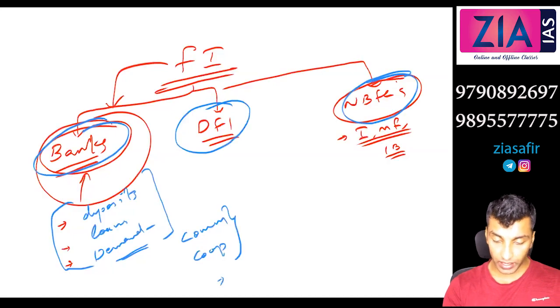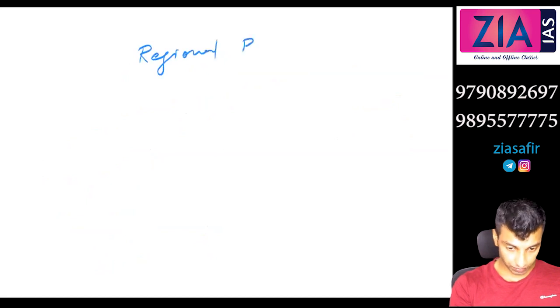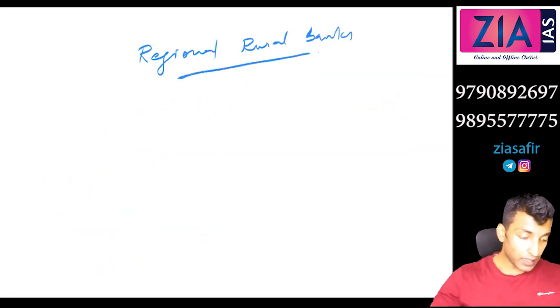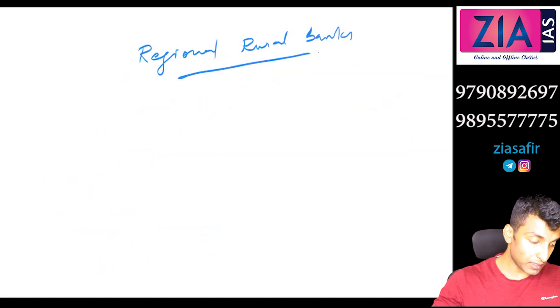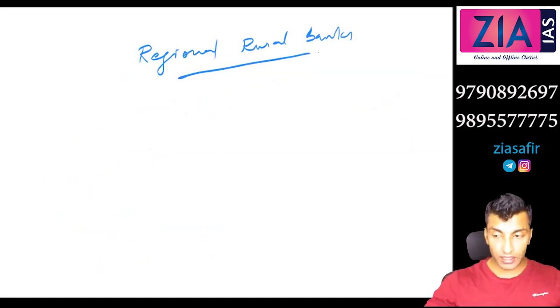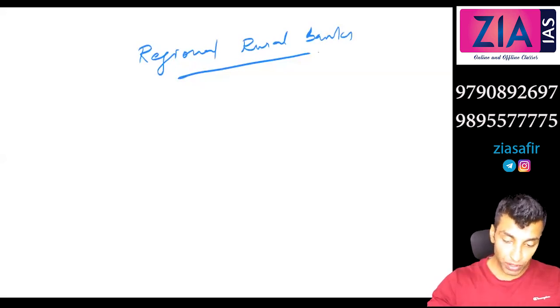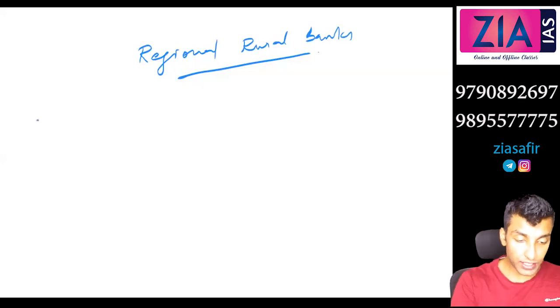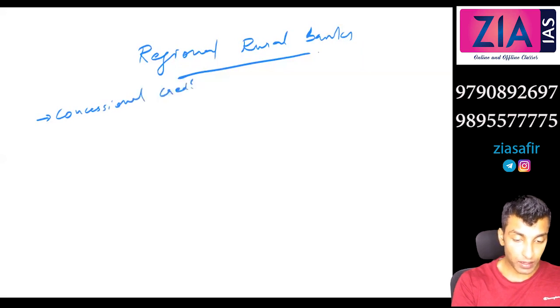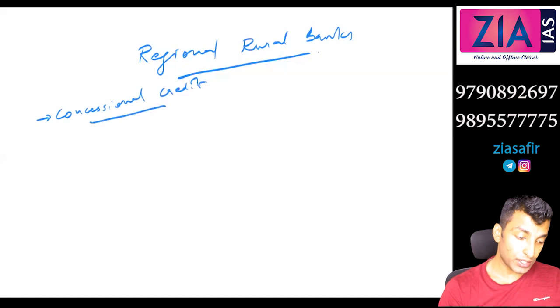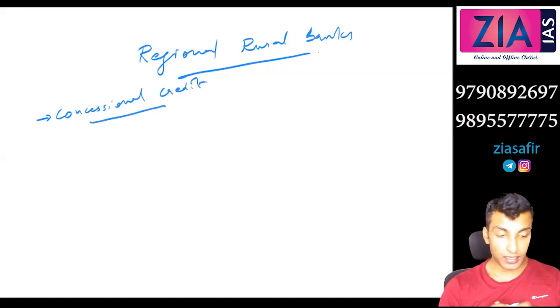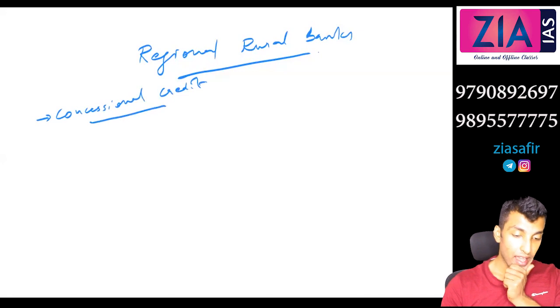Okay, what you can do is give a heading, regional rural banks. Under that you write, these are special type of commercial banks which provide concessional credit to the agriculture and rural sector.